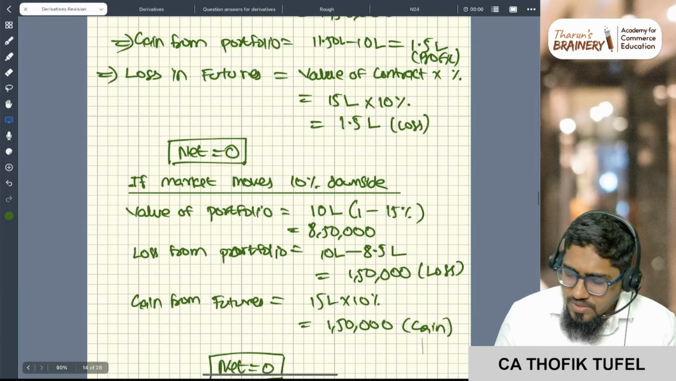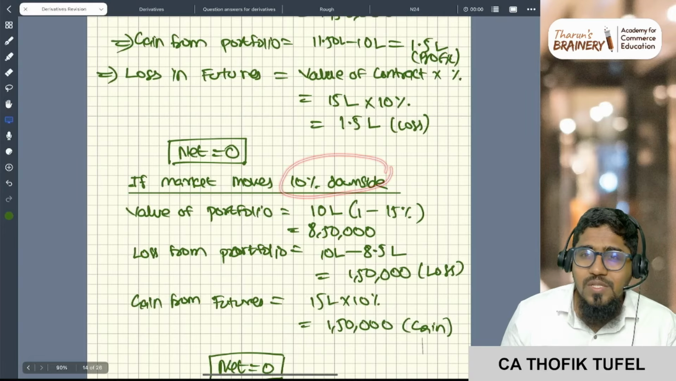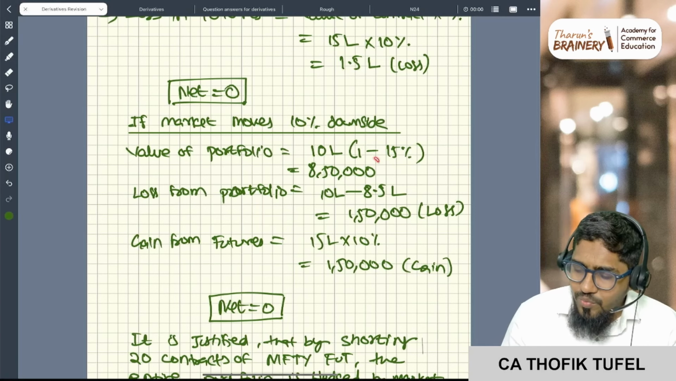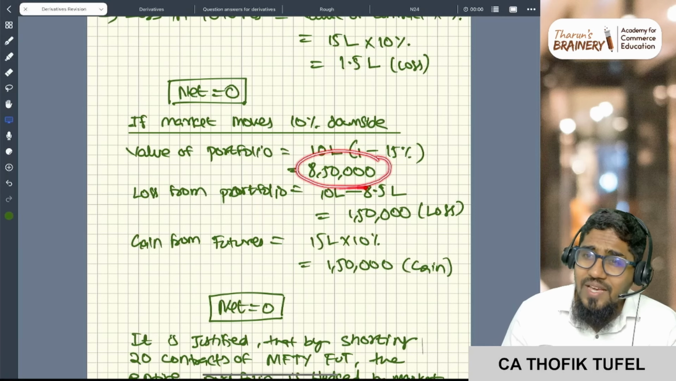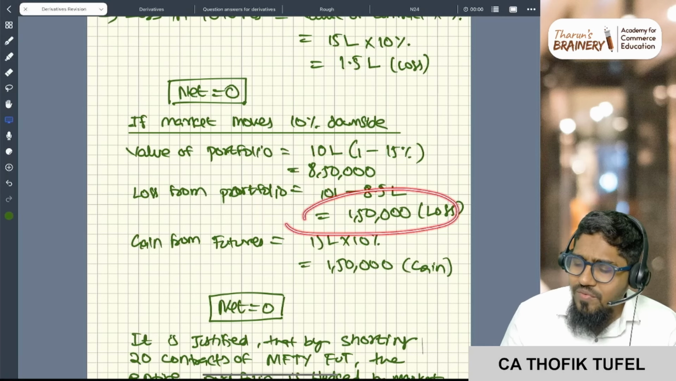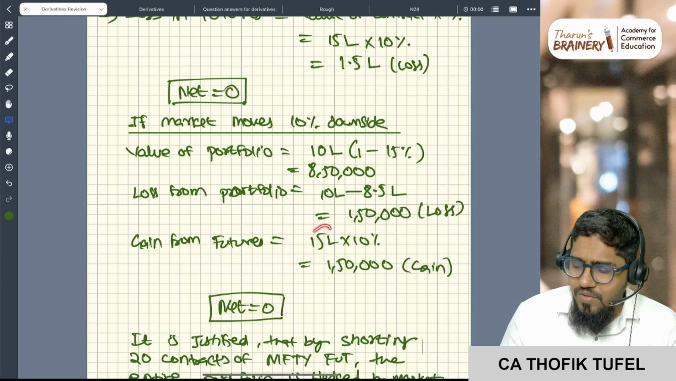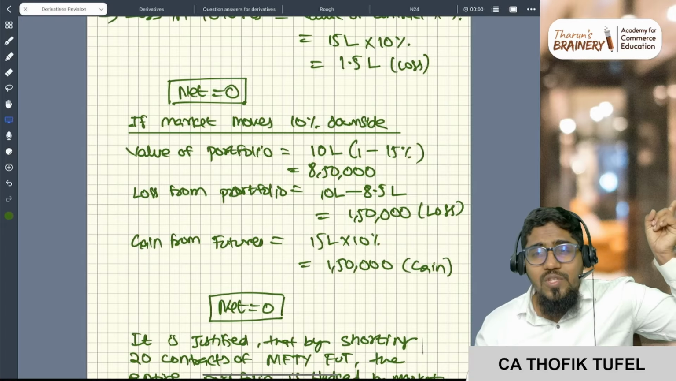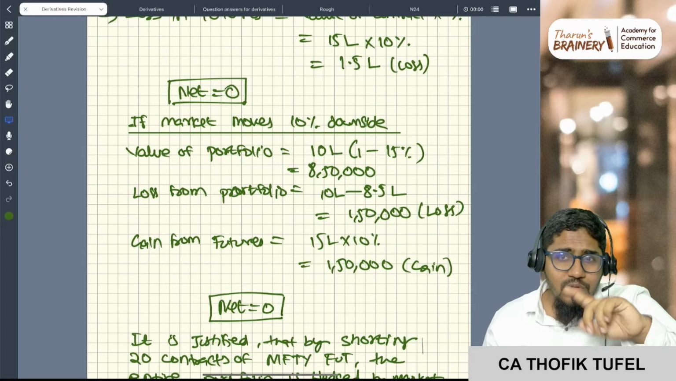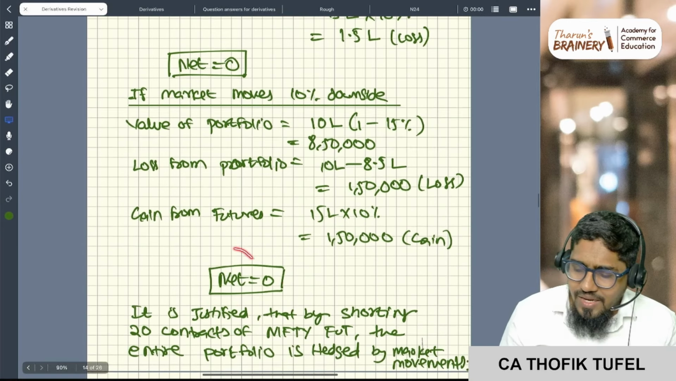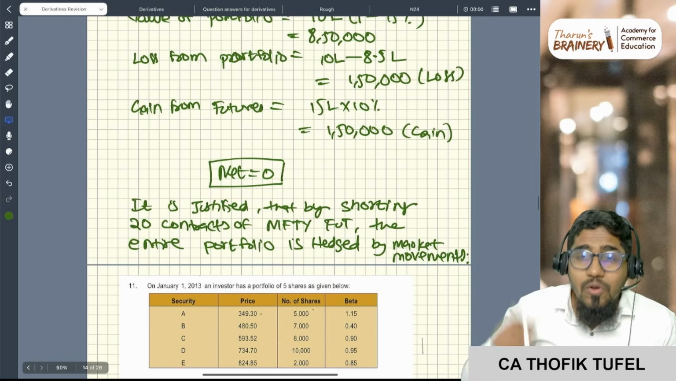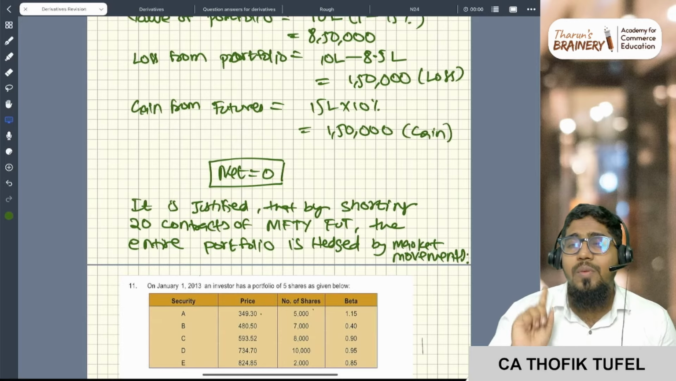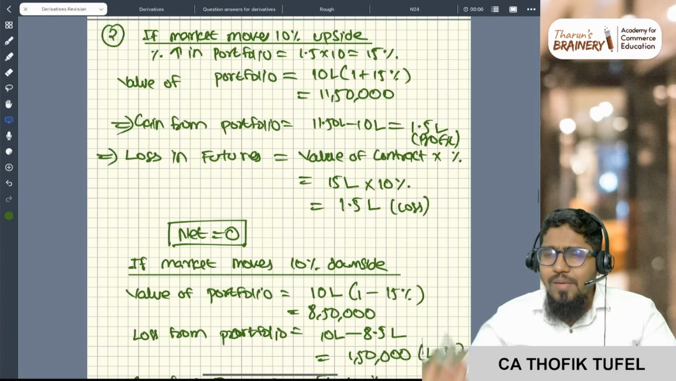I can peacefully sleep. This is the purpose of hedging. Clarity now? Sir, what if my market is moving downside by 10 percent? So the value of my portfolio will reduce by 15 percent. So my portfolio value will be 8 lakh 50,000 rupees. So 10 lakh is becoming 8 lakh 50,000 rupees. I have a 1 lakh 50,000 loss. Second, value of the contract into percentage, 15 lakh into 10 percent, 1 lakh 50,000 gain. Why? Because you shorted the future, correct? So if the price is moving down, you will get a profit of 1 lakh 50,000 rupees. Again, net is zero. Hence, it is proved that by shorting 20 contracts of Nifty futures, the entire portfolio is hedged against market movements. Now, this is a very beautiful example.